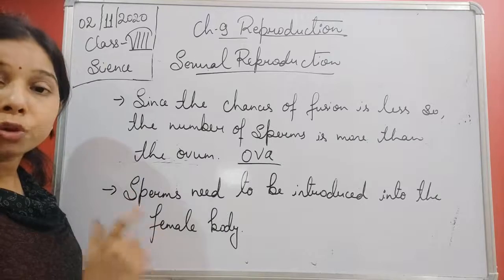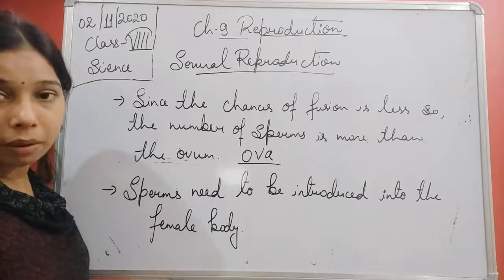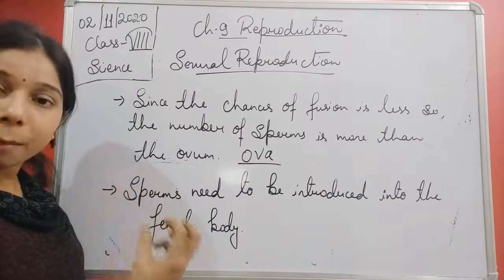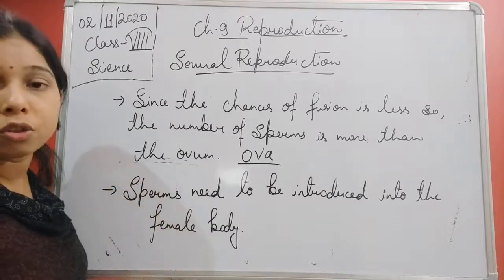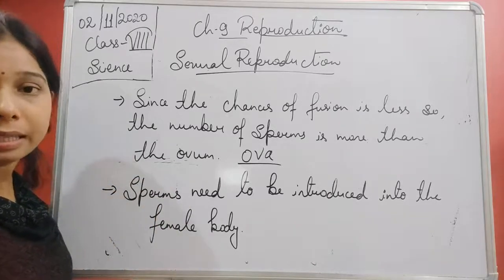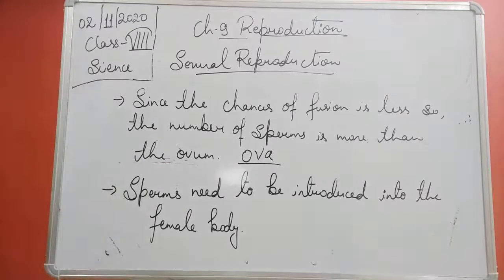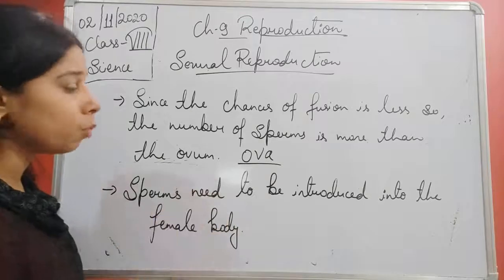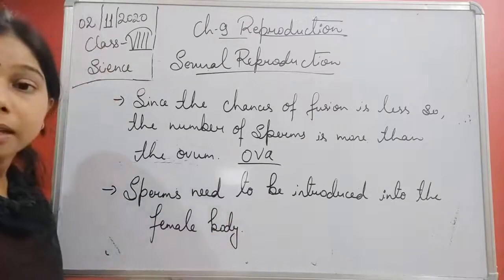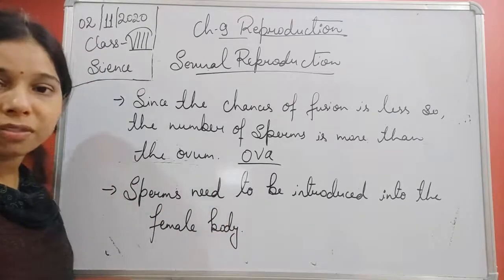So sperm should be released in the female body, and the number of sperms is more because it is not possible for the fusion to occur very easily. So for the fusion to take place easily, the number of sperms is more than that of the ovum. This is the production of the gametes.